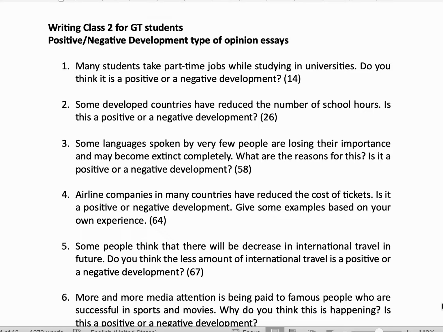Here also you can go one sided, like you can say it is a positive development or you can say it is a negative development, and then you do not have to write about the other side. But if you use the while statement, while there are a few positives of something that is given, the negatives are far more, or while there are a few negatives, the positives are far more, then you can go two sided. So, in that way, the handling is the same.